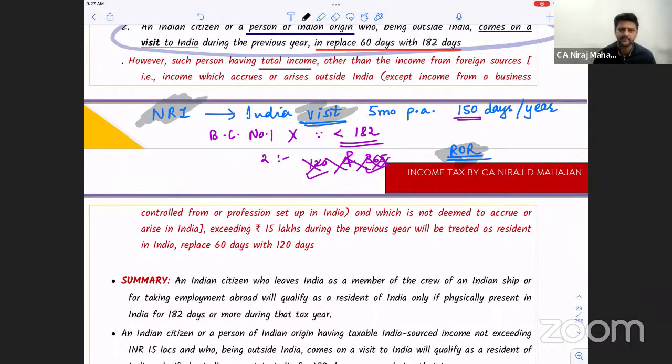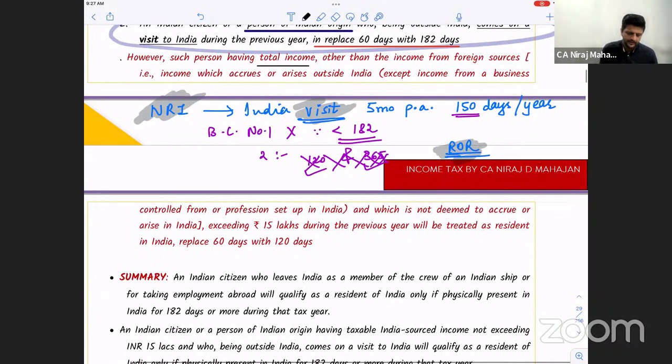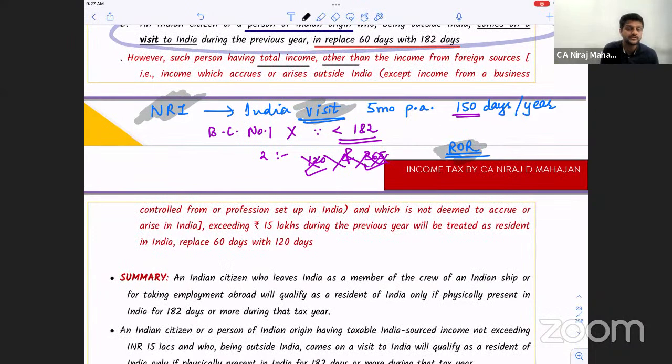I told you, net taxable income, correct? Other than income from foreign sources. They're saying other than foreign sources, so which sources do we want? Indian sources. That means income which accrues or arises outside India is foreign source.